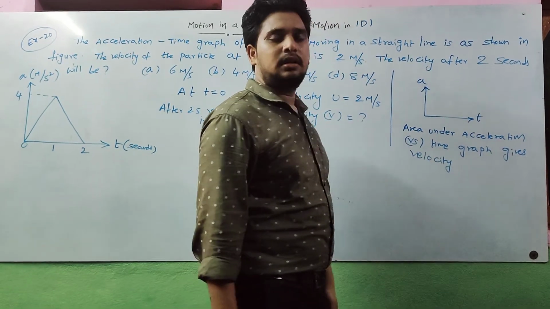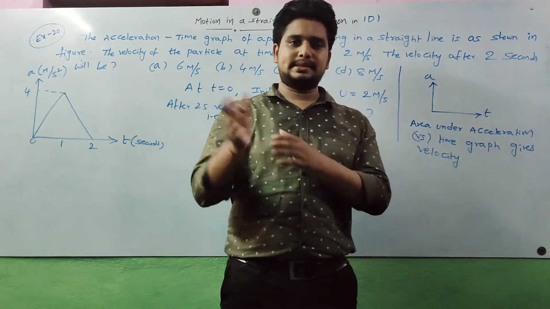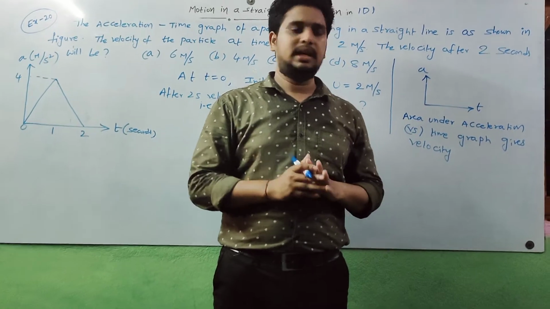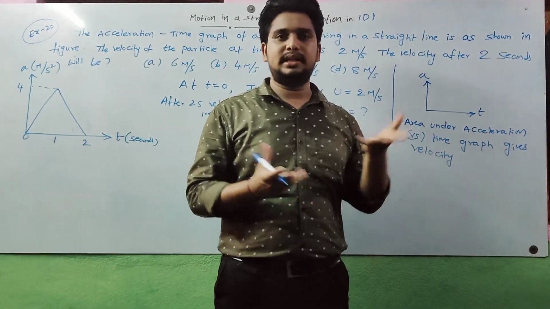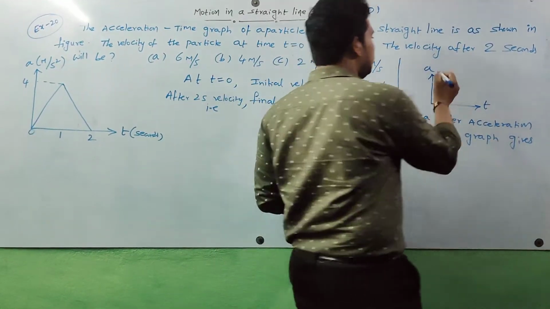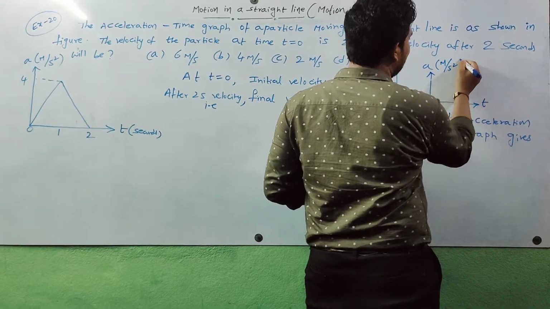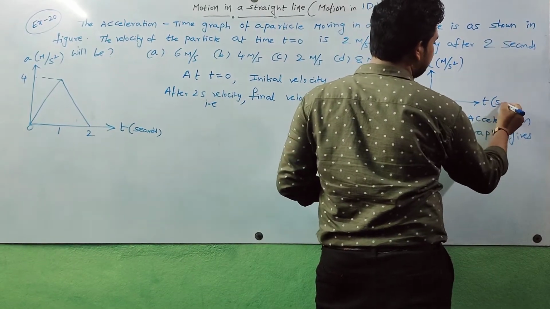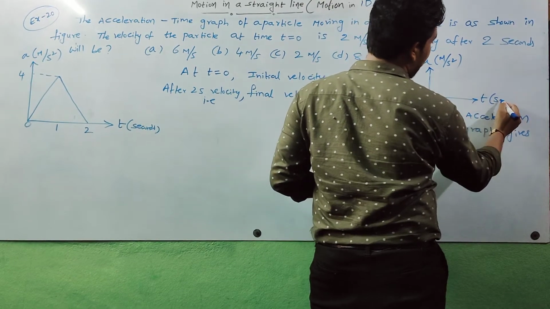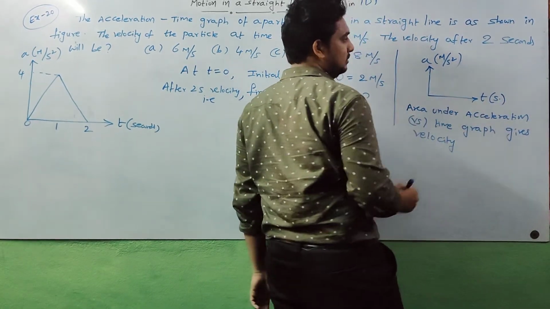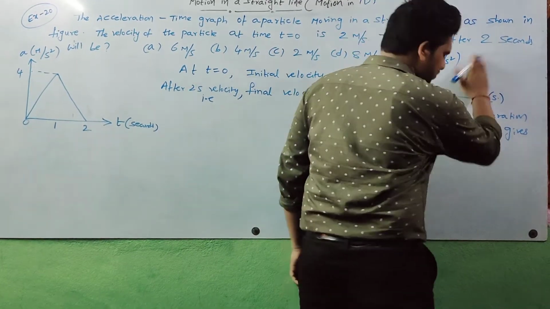How? Area means the x-axis value into the y-axis value. What is the unit of the y-axis value? Meter per second square. What is the unit of the x-axis value? Second. Multiply these two. A simple thing.